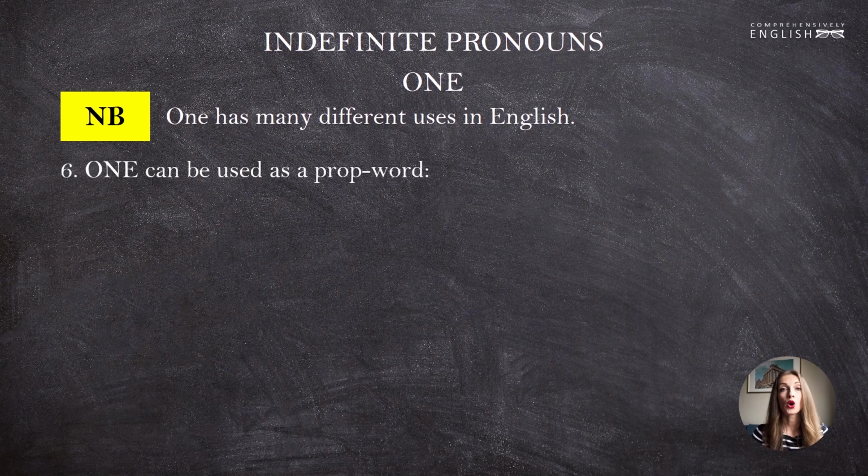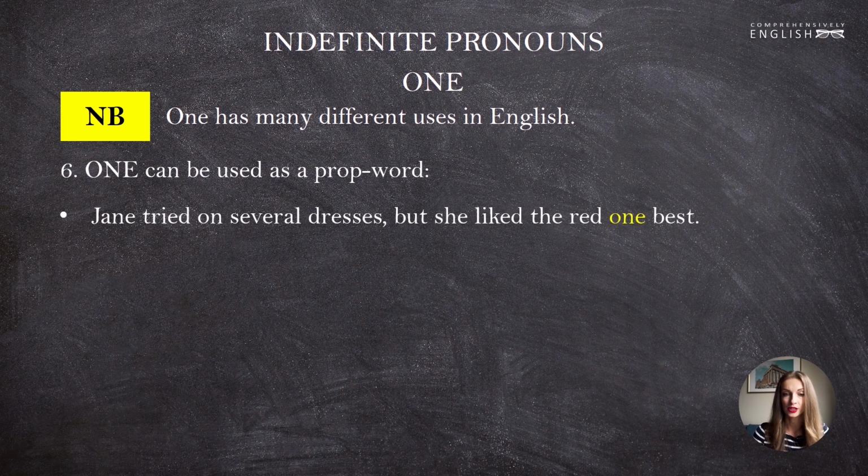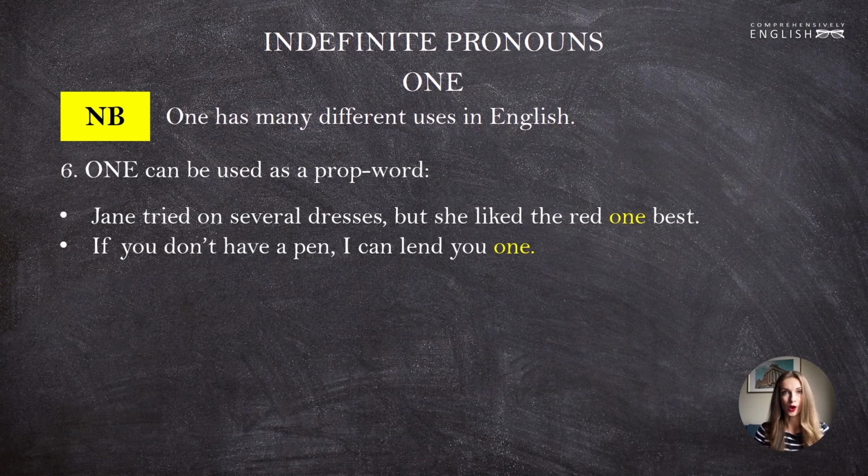And finally, one can be used as a prop word. What is a prop word? In grammar, a prop word is a word that replaces a noun that was previously mentioned. One helps us avoid repetitions. In order not to mention the same noun multiple times, we can mention it once and then use one. For instance, Jane tried on several dresses, but she liked the red one best. The pronoun one replaces the noun dress. If you don't have a pen, I can lend you one.